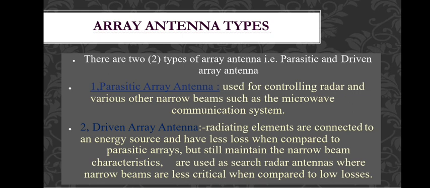And next, the driven array antenna. Radiating elements are connected to an energy source and have less loss when compared to the parasitic arrays, but still they maintain the narrow beam characteristics. They are used as radar antennas where the narrow beam is less critical when compared to low losses. So this is a driven array antenna.